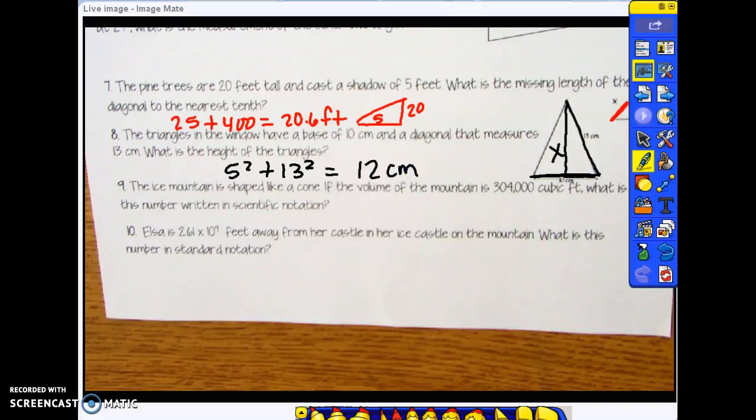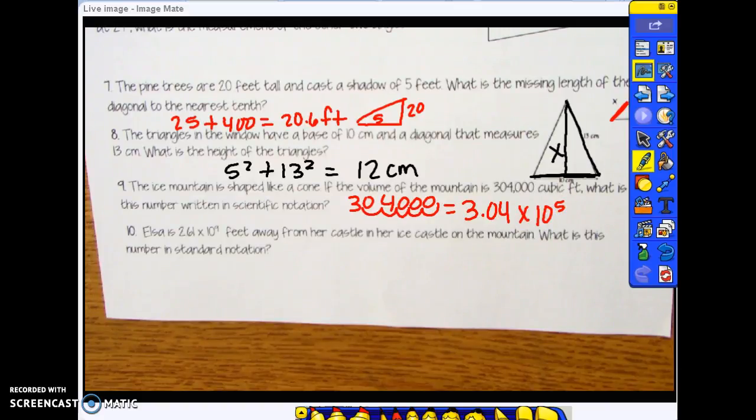For number 9, the ice mountain is shaped like a cone. If the volume of the mountain is 304,000 cubic feet, what is this number written in scientific notation? Well, we know if our number is bigger than 1, we have to move the decimal until there's only one number in front of the decimal. That's 1, 2, 3, 4, 5. So this is 3.04 times 10 to the 5th power.